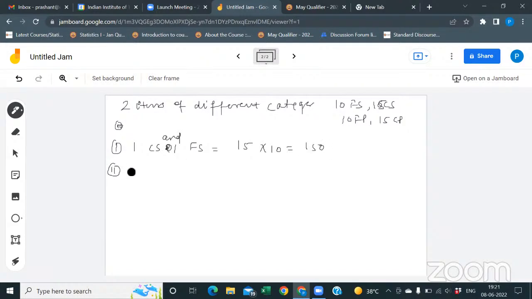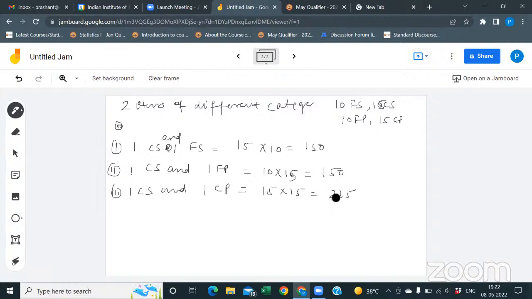Second, one casual shirt and one formal pant: 15 into 10, again 150. Now one casual shirt and one casual pant: 15 into 15, that means 225.